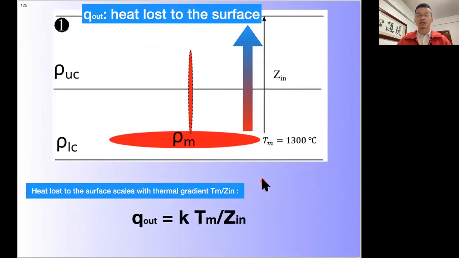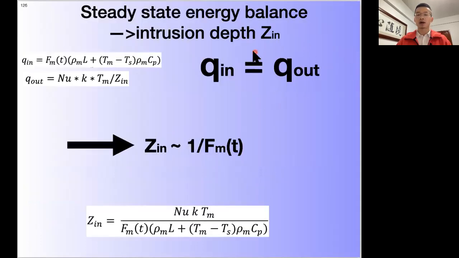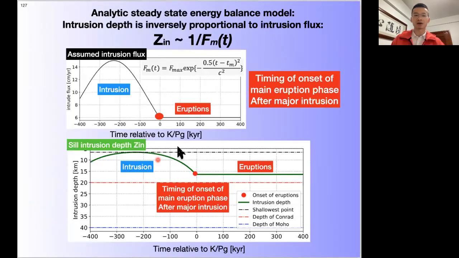scales with the thermal gradient. So it's the temperature of the magma divided by the depth of the sill Z_in, times the heat conductivity. When we equate the two, so the heat is balanced, then we can find that the sill intrusion depth is inversely proportional to the magma flux F_m. Here is a plot of that.